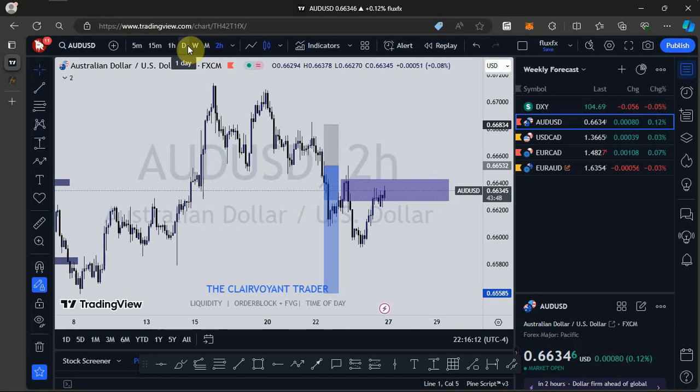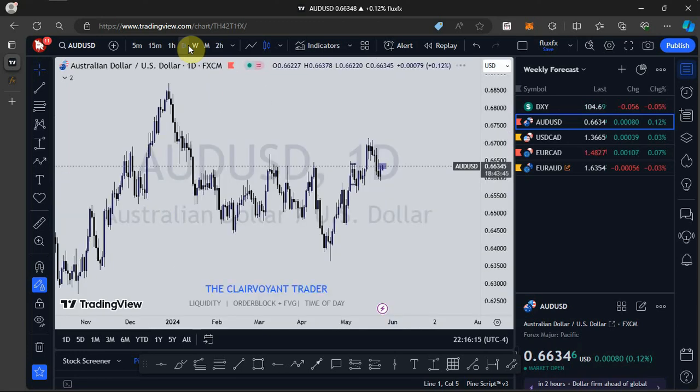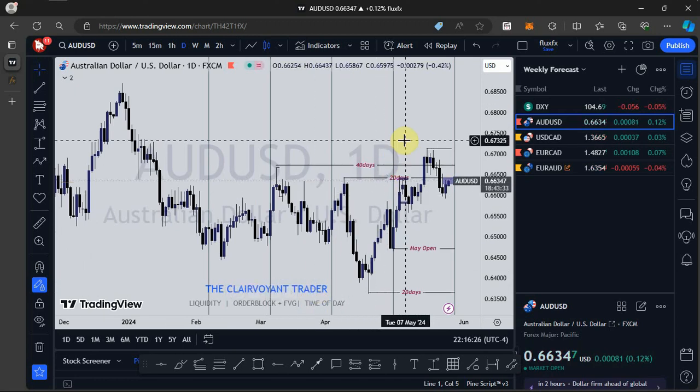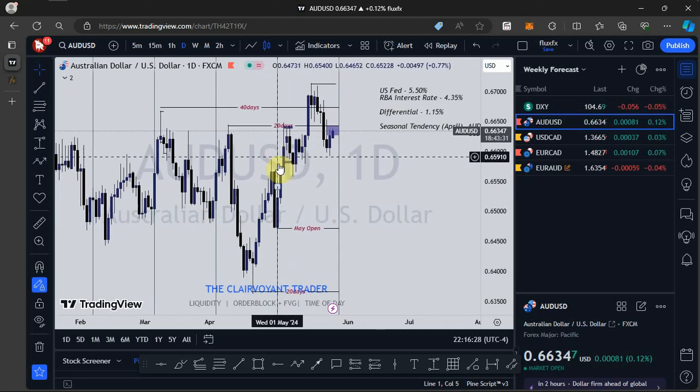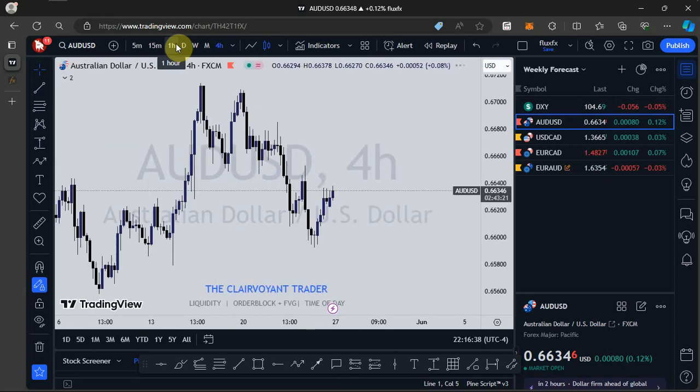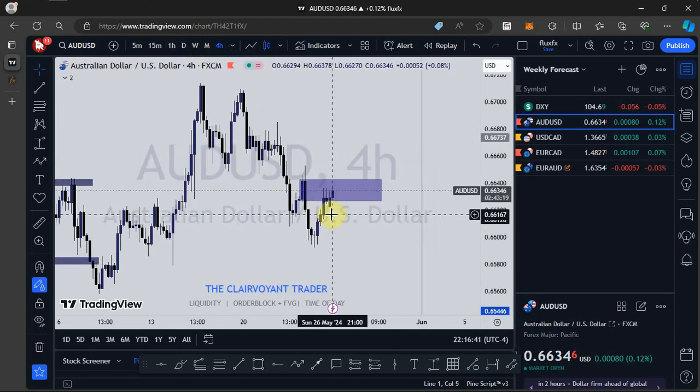So we take note of that. That is just that for AUD. Even though the dollar index is giving us some kind of bearish sentiment, price can change. So if I'm expecting to see a bearish sentiment on AUD, it is with a condition that the bearish order block will not be violated. You should understand what I'm saying. Do you get it? So I've given you two scenarios on AUD.